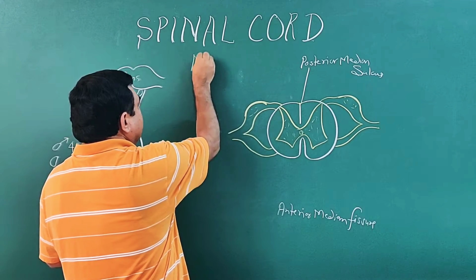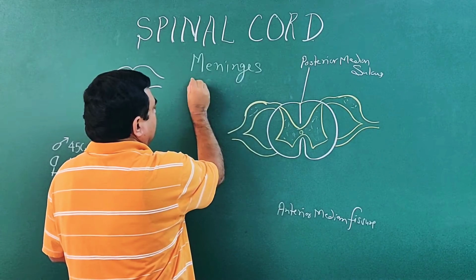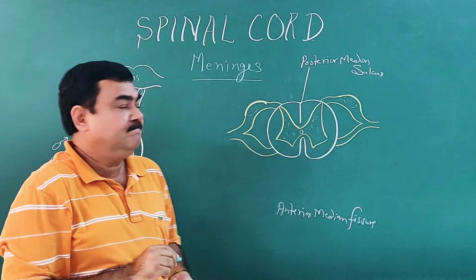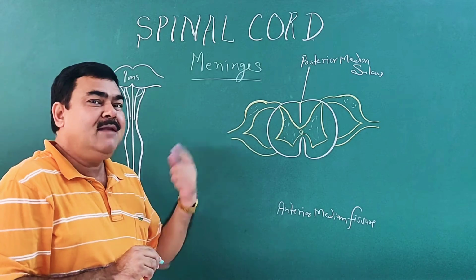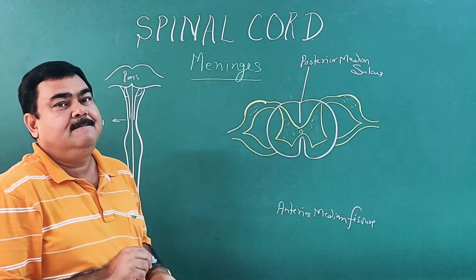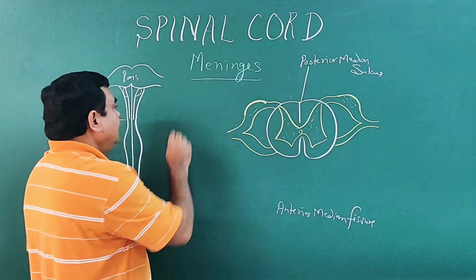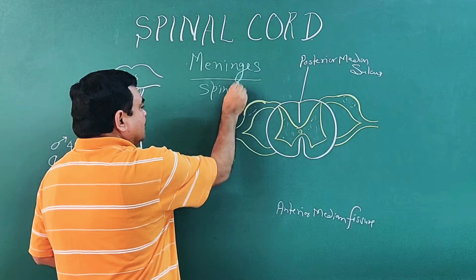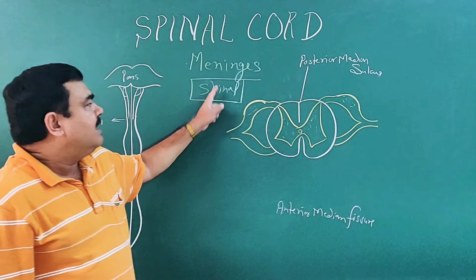In the cranial cavity, there are cranial meninges, and here in the vertebral canal, the meninges are spinal meninges. So we will discuss the spinal meninges.